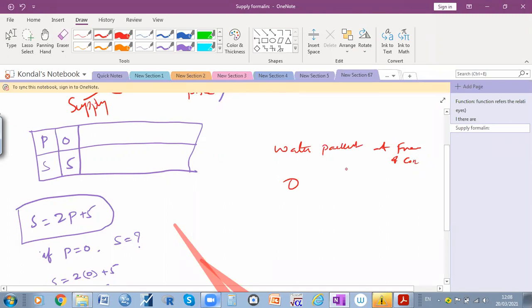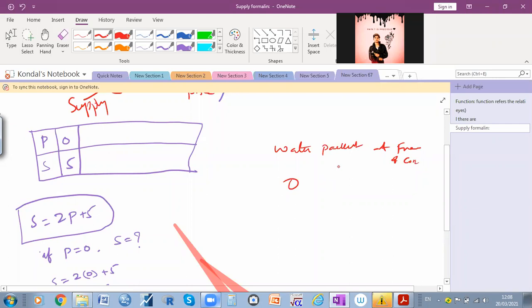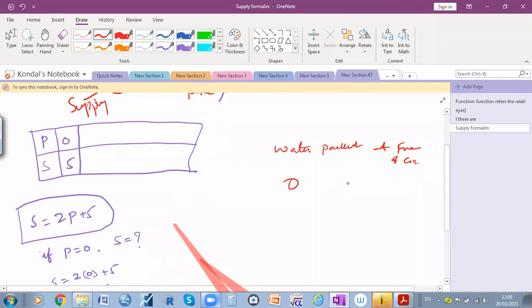Don't think that when the price is 0, there should be no supply. I need some clarification from the students whether you have some background in microeconomics. When the price is 0, there can be some supply, for example when the commodity is provided free of cost. If the government gives some commodities or subsidies free of cost, most of the people are ready to take them. So that is a supply.